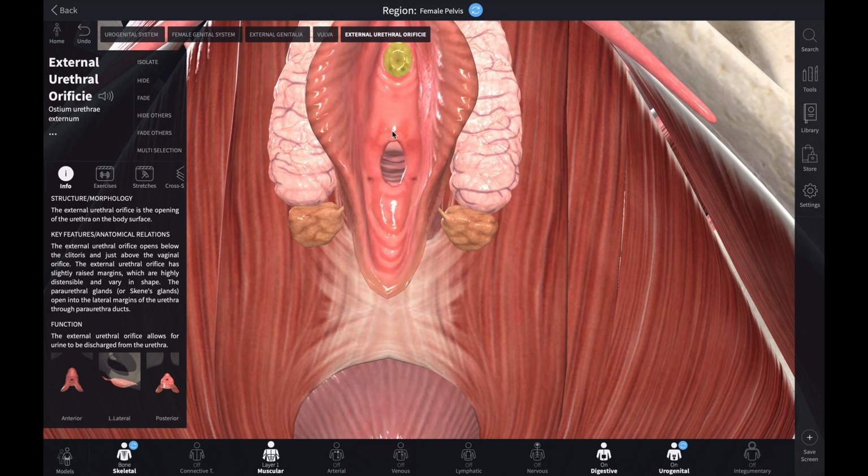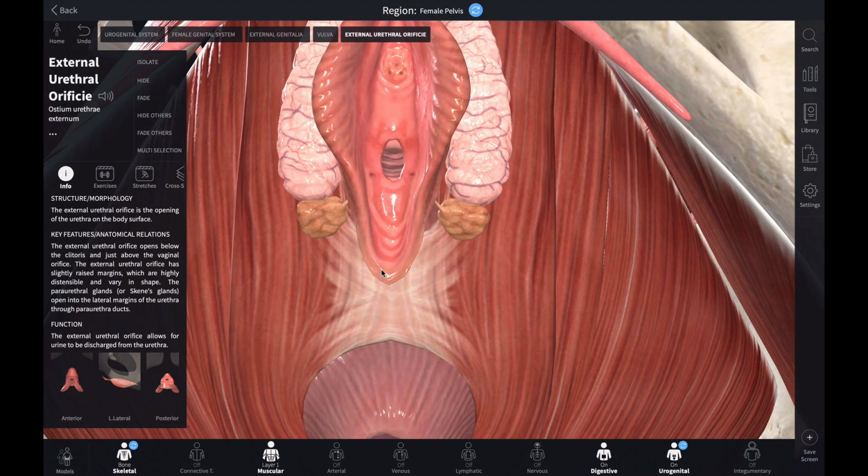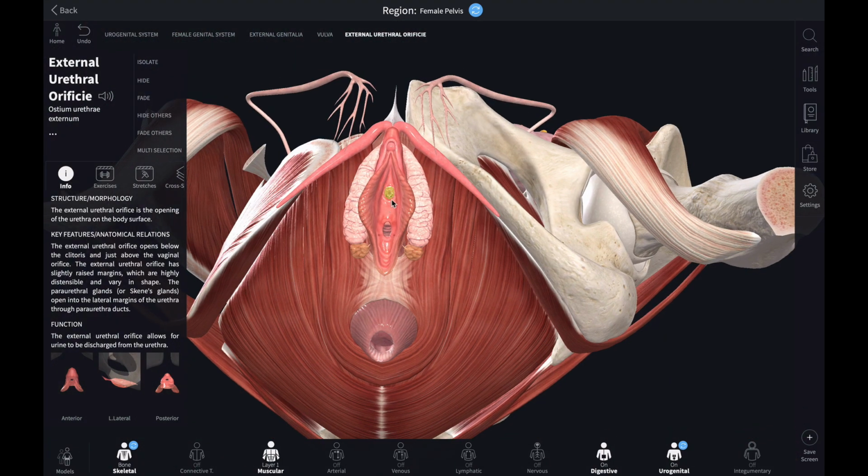Okay, suppose the tear happens on this side, what happens? It will damage the round external sphincter muscles of the urethra, and the female will suffer with urinary incontinence for the whole life. It can weaken the external urethral sphincter and lead to stress urinary incontinence. When they cough, urine will leak. When they lift heavy weight, the urine will leak. This leads to unnecessary infection.